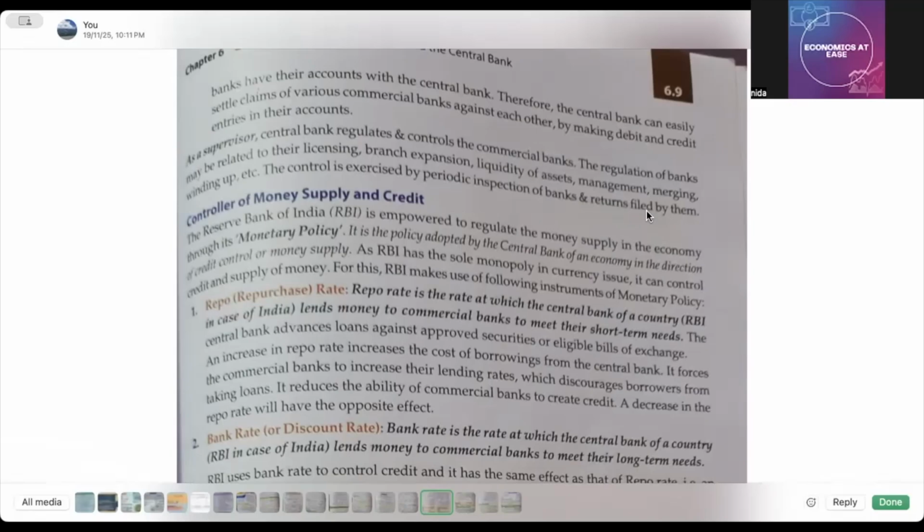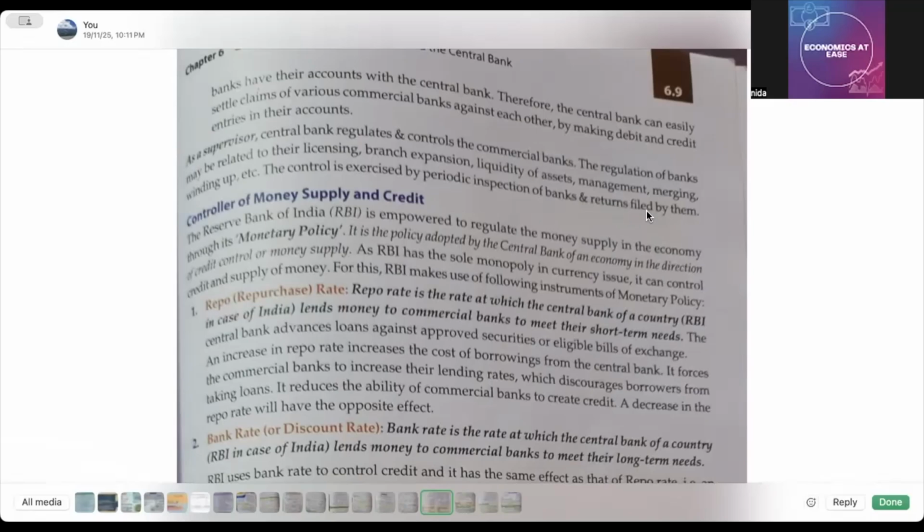Okay, and these were the few things that we have discussed. Okay, in the next video we are going to start the controller of money supply and credit. I hope you understand it very well. Okay, और ये question जो है long, short, MCQ सब में आ सकता है. ओके, इसमें पूछा जा सकता है कि आपसे कि ये कौन सा function जो है act कर रहा है या कौन सा function है RBI का, example के through आपसे पूछा जा सकता है. So prepare it like that.